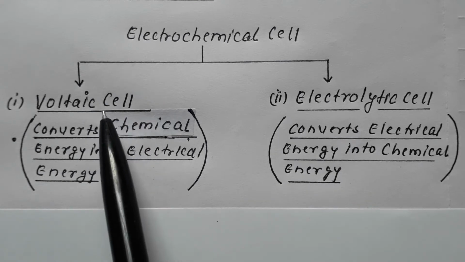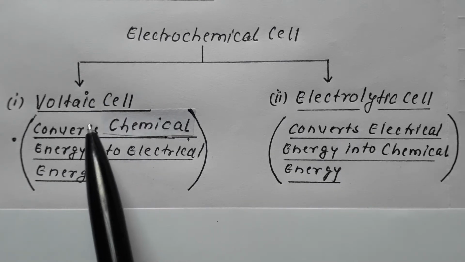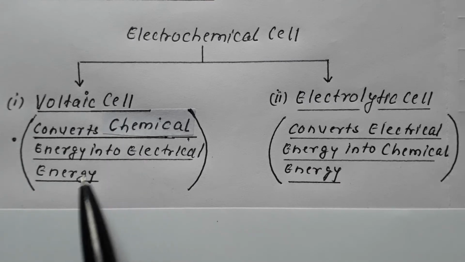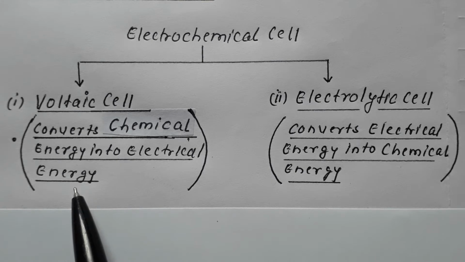What is a voltaic cell or a galvanic cell? It is the cell that converts chemical energy into electrical energy.